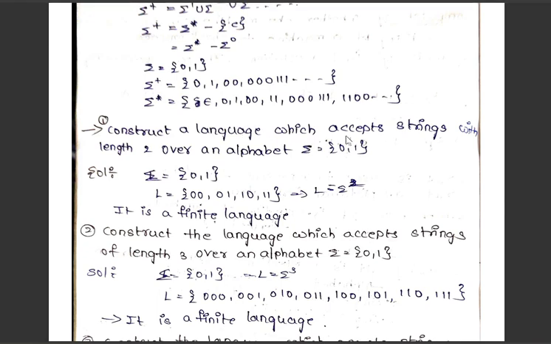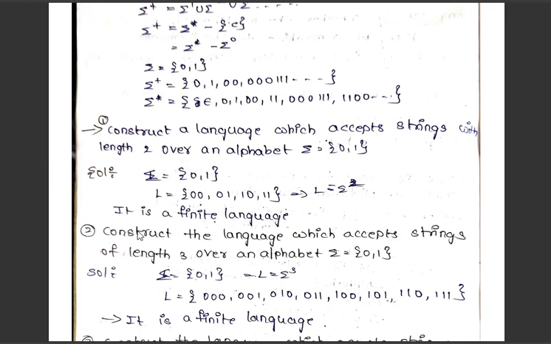Construct a language which accepts strings with length 2 over an alphabet 0 and 1. So they have given the inputs as 0 and 1, and they are asking to construct the strings with length 2 with the help of these two inputs. Means the length should be 2: 0 0, the length is 2; 0 1, the length is 2; 1 0, the length is 2; 1 1, the length is 2. So in this way, we can form strings using the inputs 0 and 1.